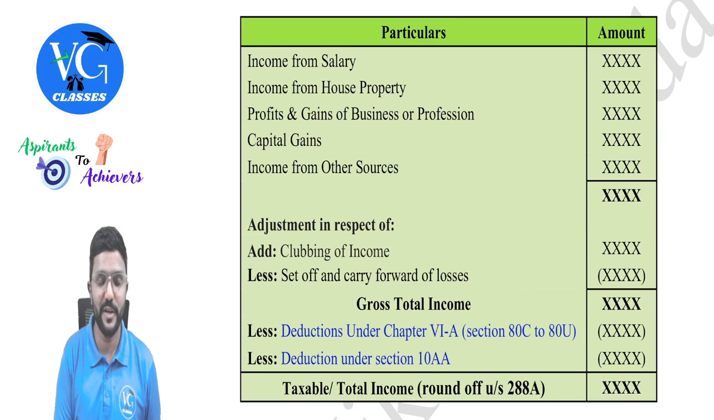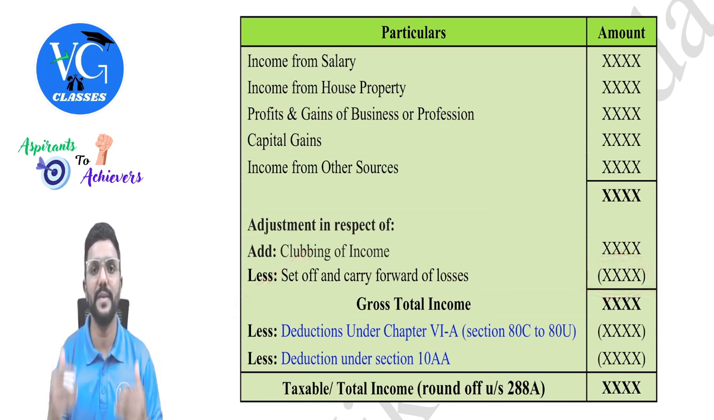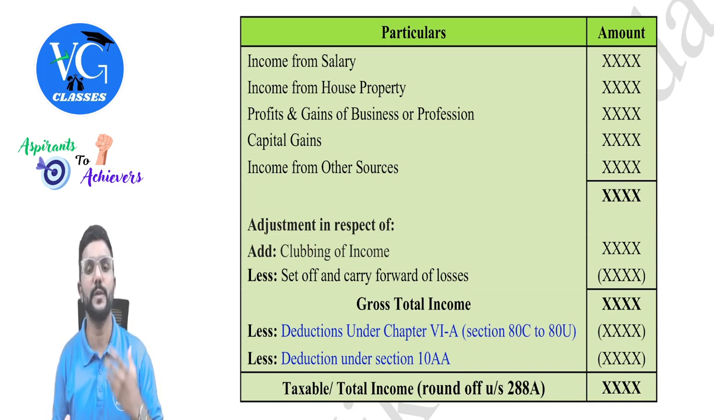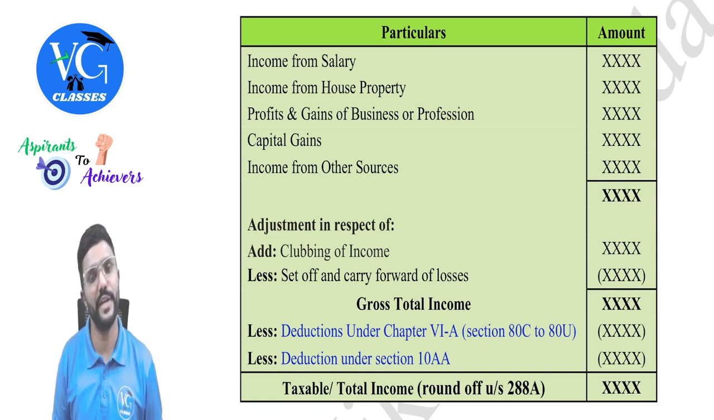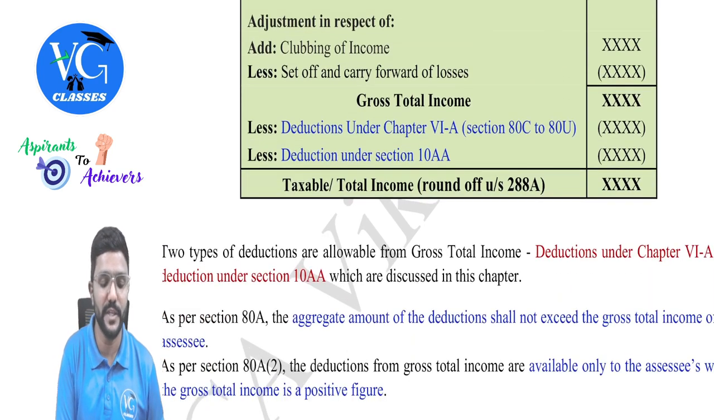But please be careful, just because I have given it here doesn't mean that you'll always adjust the loss here. No, no. It is just a format I have given, but the loss adjustment will always depend on whether it is intra or inter, whether it is a current year loss or brought forward loss, and also on the nature of the loss, guys. Okay. So after all these adjustments, we get a gross total income against which the assessee can claim these two deductions.